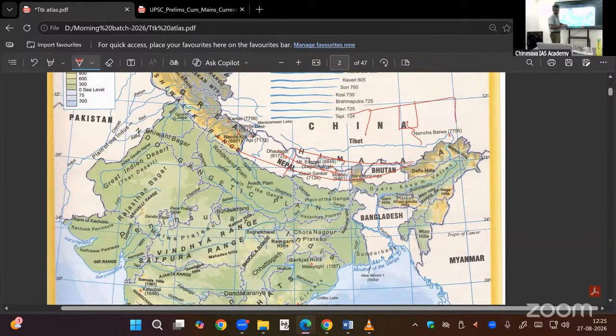So before the formation of the Himalayas, certain rivers were already existing. Certain rivers, Indus, Brahmaputra, these rivers were existing. In plate tectonics, we have to study this for TNPSC.